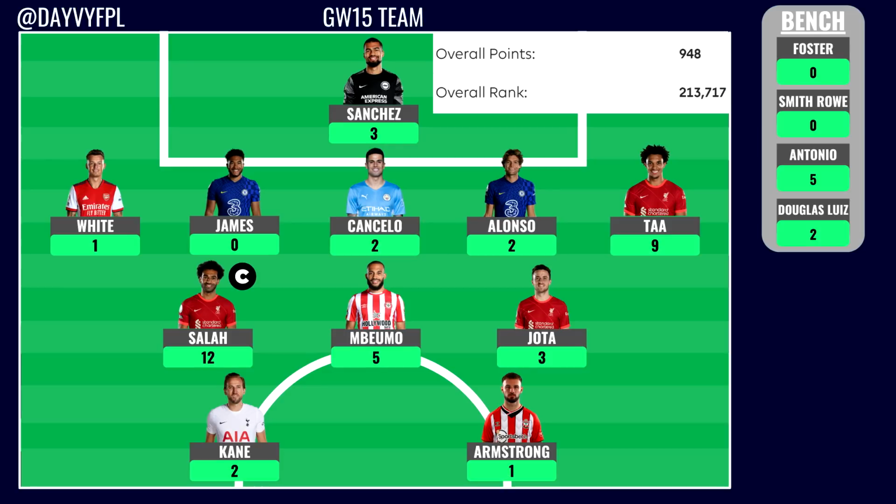Now Alonso also did actually exit the game with an injury, but it seems like he has recovered from that injury. Just maybe stay confirmed tonight when they do take on their last Champions League rivals, and I am hoping for an Alonso benching. Cancelo with only 2 points, also not getting a clean sheet. Yet another game that he's actually featured in, and he also didn't pick up a yellow card. So he still is on that suspension tightrope, picking up, I think, 4 yellow cards, has to get 5 for a suspension. So let's just hope over this festive period, the Portuguese international manages to remain out of the referee's book.